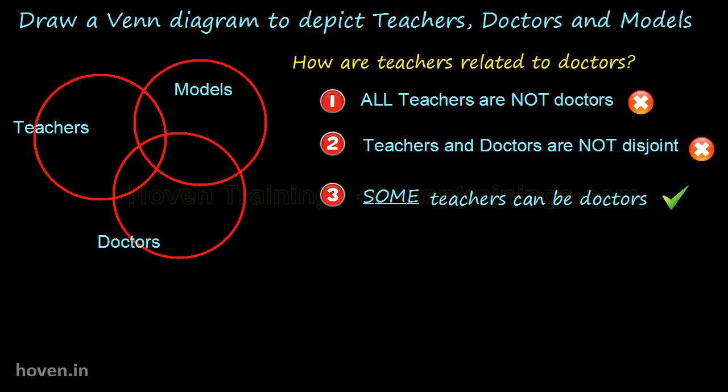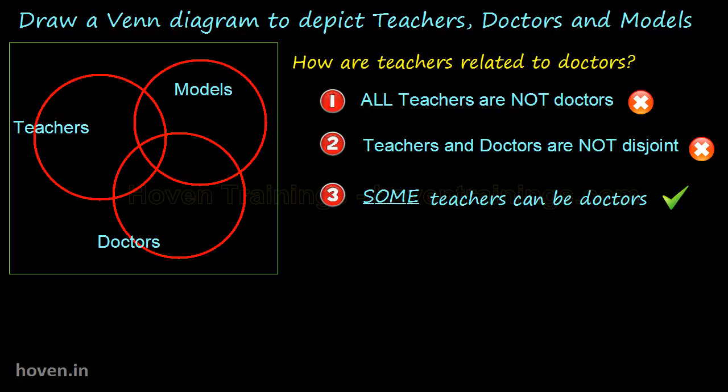By reasoning the same way, we can conclude that the circle for models will also be an intersecting circle, and it will intersect both the circles for the teachers and for the doctors. And this is the completed Venn diagram.